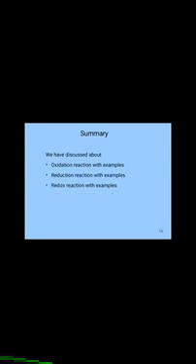In this topic, we have learnt about oxidation reactions and examples, reduction reactions with examples, and redox reactions with examples.